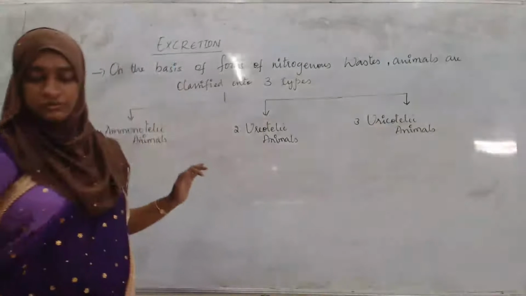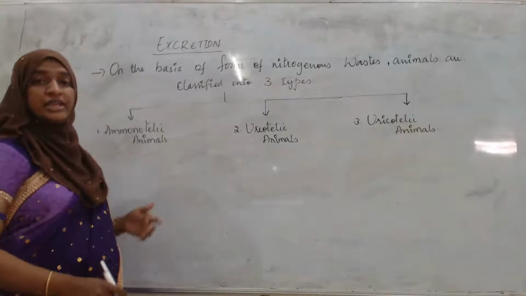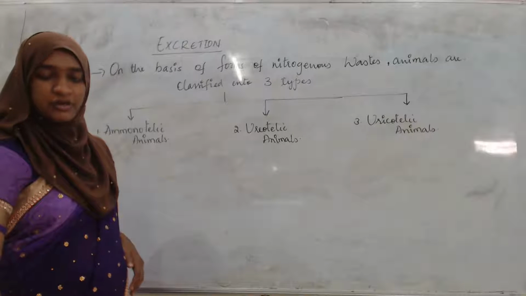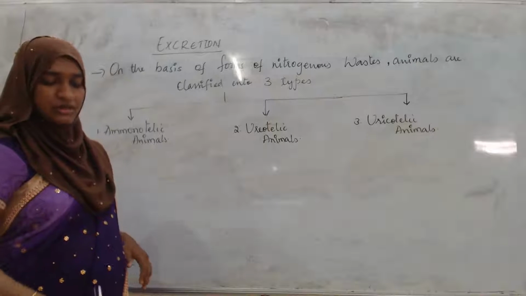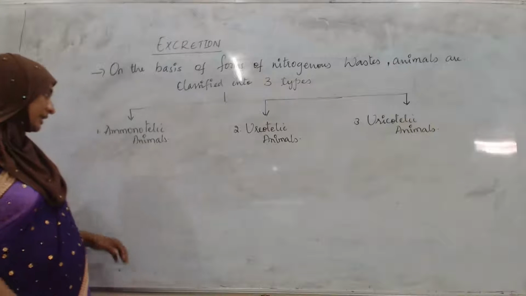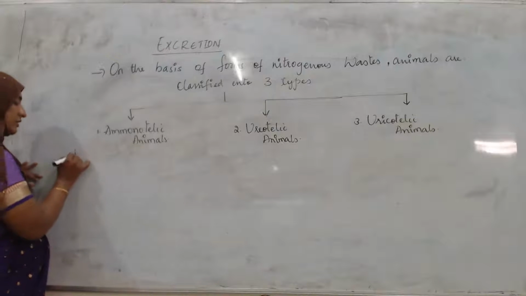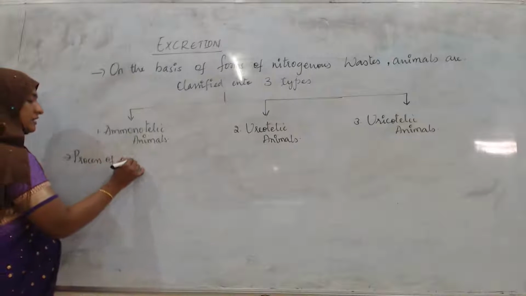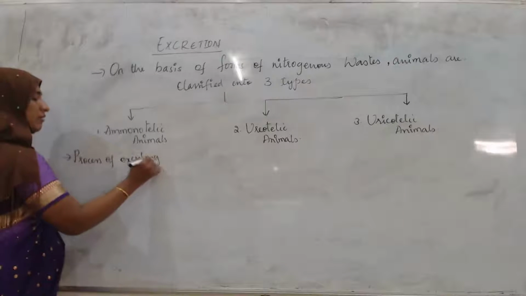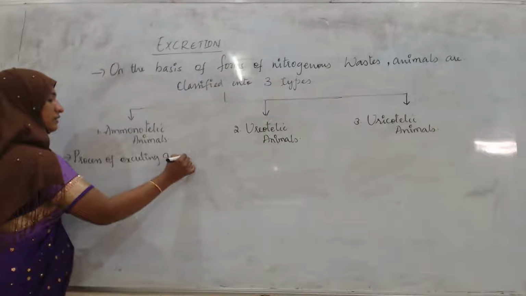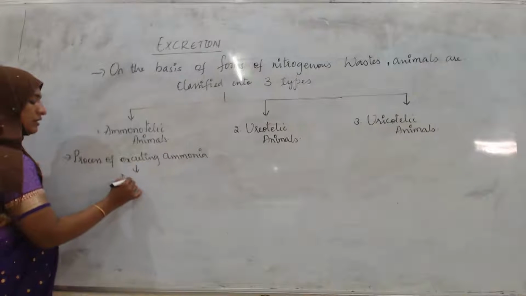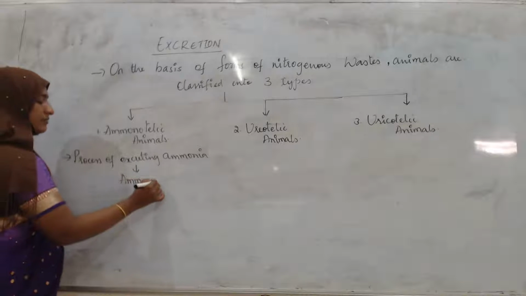So first we will see about the ammonotelic animals. Here, first of all, the process of excreting ammonia is known as ammonotelism.